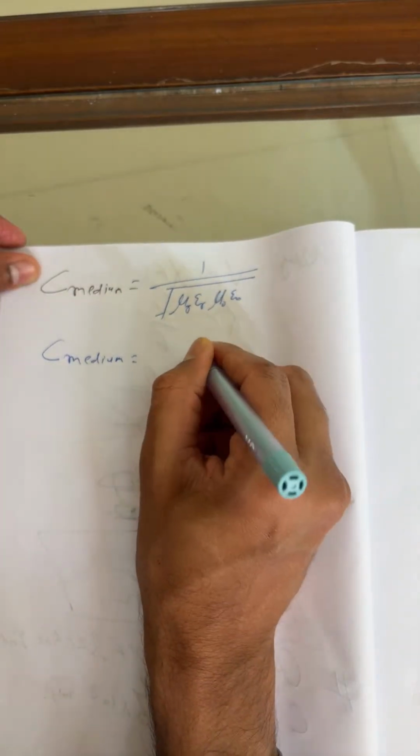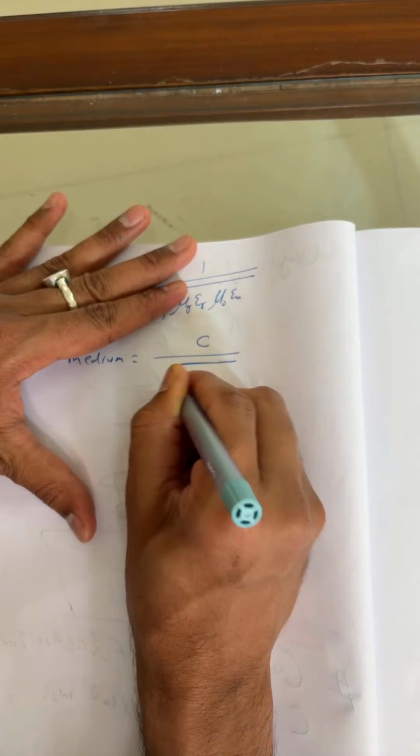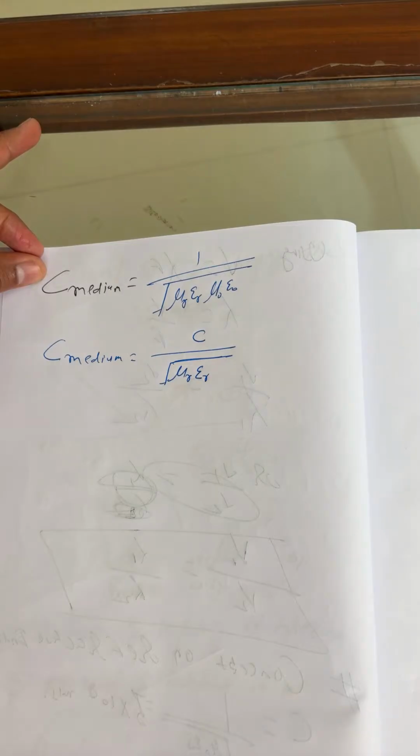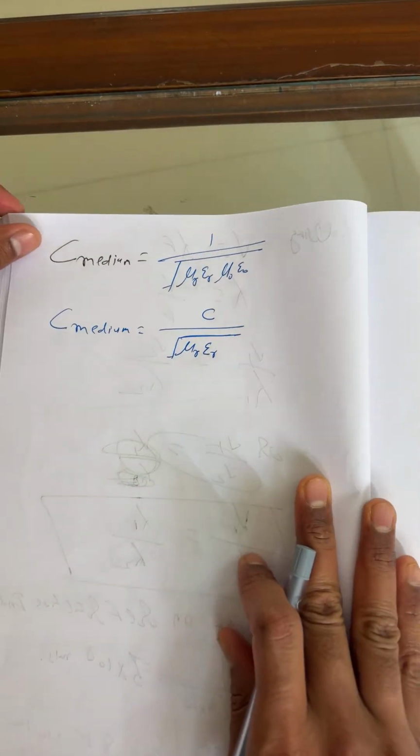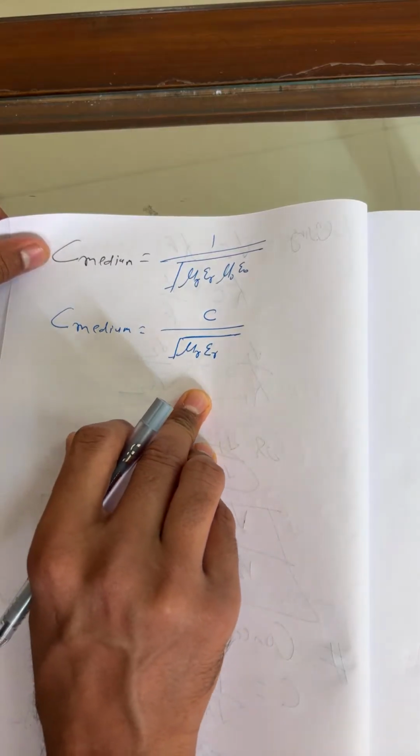C medium, what can you write? This is C upon mu r epsilon r. Now, beta, I can write here C medium is C upon root of mu r epsilon r. Okay.